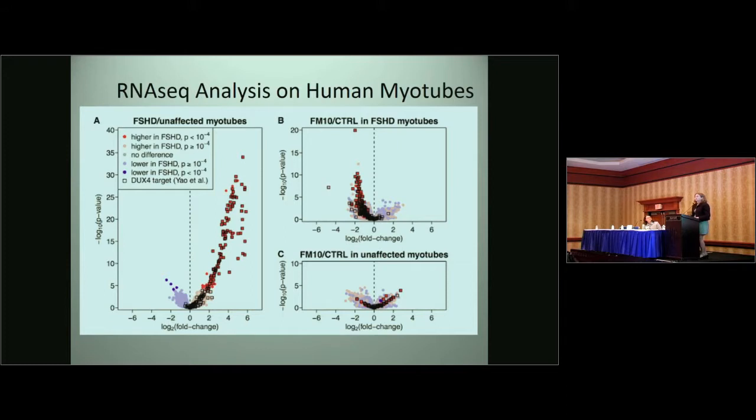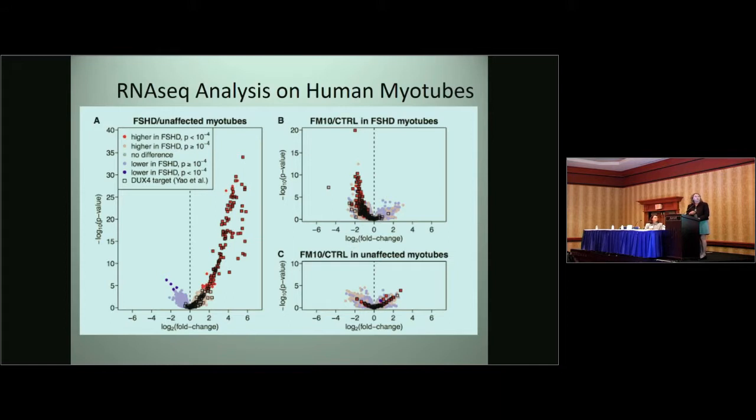So to develop a reference transcriptional signature of FSHD, we did RNAseq on human myotubes from FSHD subjects and unaffected subjects. And these are volcano plots showing you the log 2-fold change versus the negative log 10 p-values. And genes which were transcribed higher in FSHD are in red. And this provided us with a transcriptional signature of FSHD. And we found that many of these genes, similar to others have reported, were DUX4 target genes shown in black boxes.